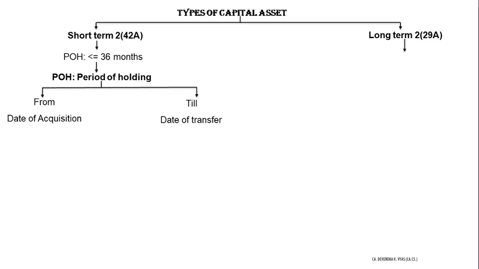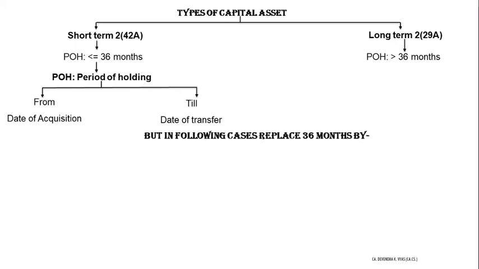In case of other assets, you need to calculate long-term capital gain. That means if the period of holding is more than 36 months, then that asset will be called as long-term capital asset, and in case of transfer of long-term capital asset, we need to calculate long-term capital gain. But there are certain exceptions.